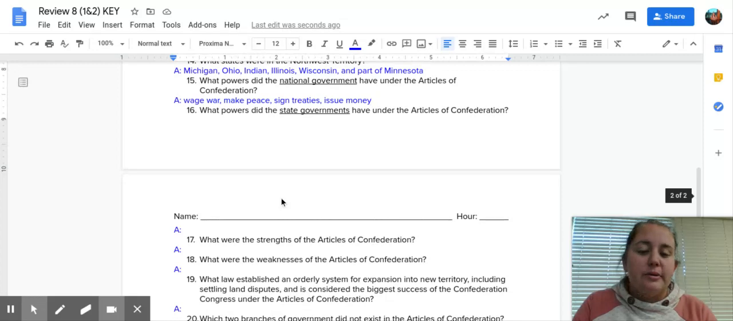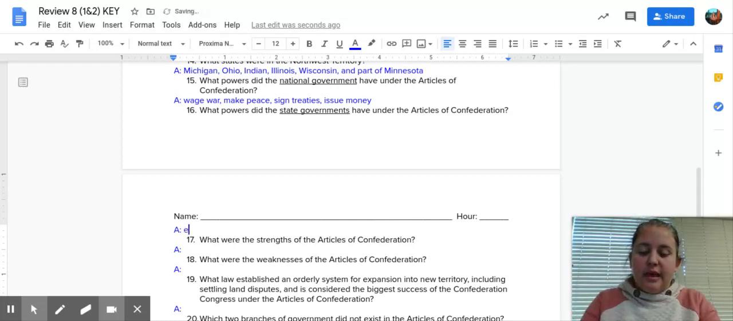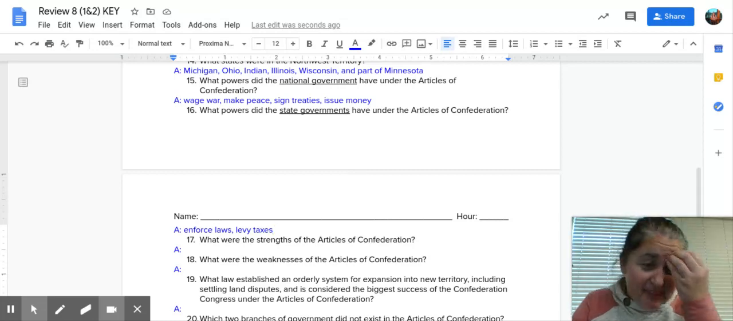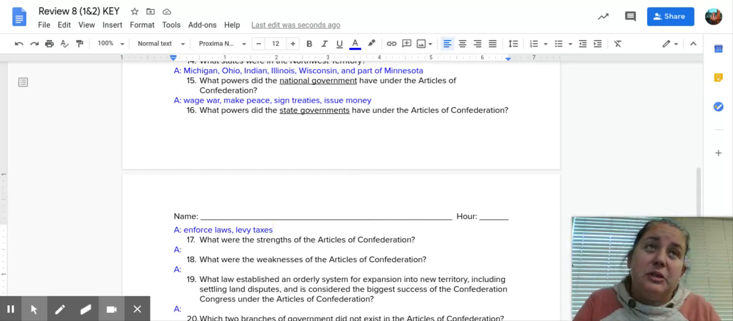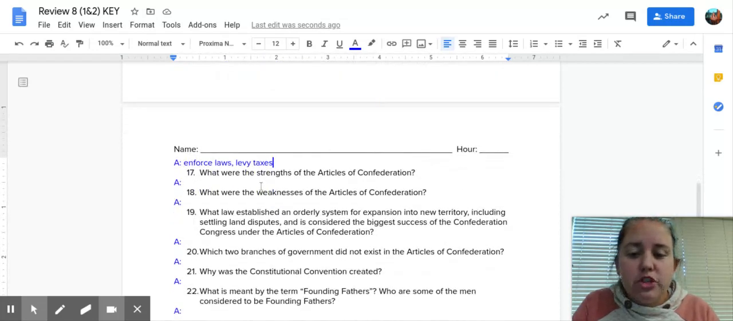Okay, what powers did the state governments have under the Articles of Confederation? Well, of course, the states kept the most important powers for themselves. They had the power to enforce laws, and they had the power to levy taxes. And so the national government had to come to the state governments if they wanted to be able to have any money for anything.